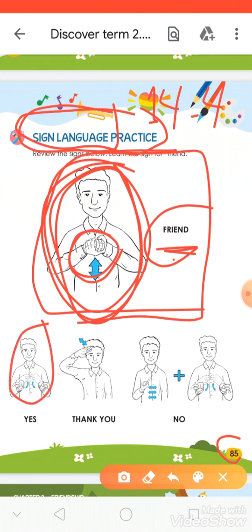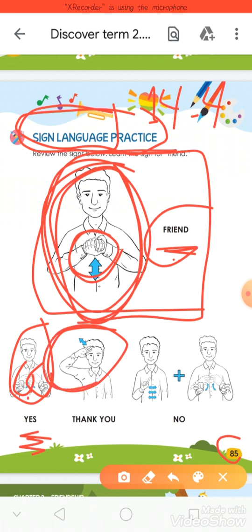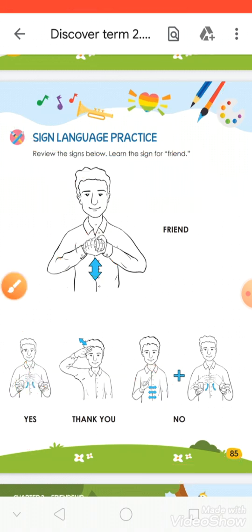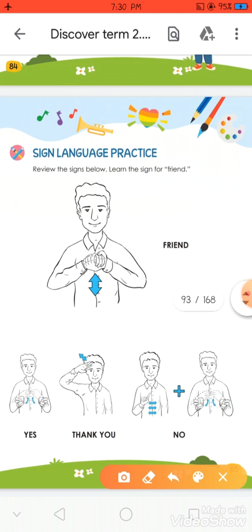Okay, look at the second picture. If I make my hand like this it means yes. Okay, this sign means thank you. And this sign, when I use my finger, means no. Okay, now can you repeat after me?